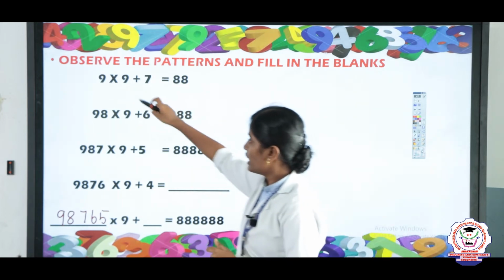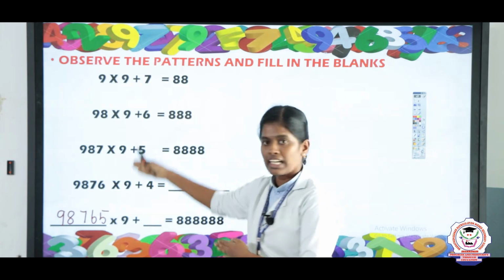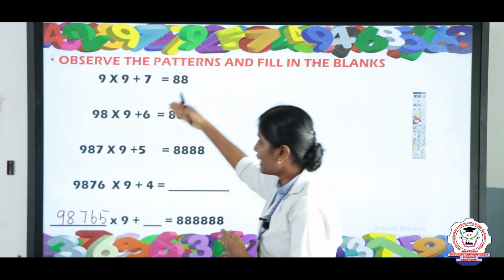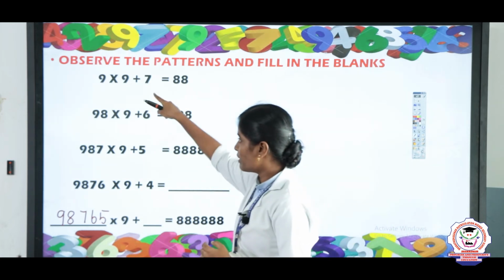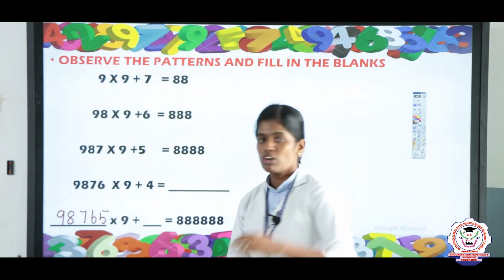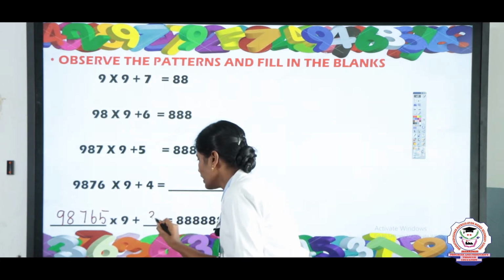Next you will see 9 multiplied by 9. Next they have given addition. Next they have given the natural numbers 7, 6, 5, 4. So the number before 4, what number? Yeah, 3. So write here 3.